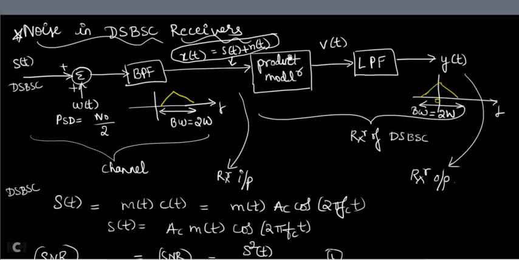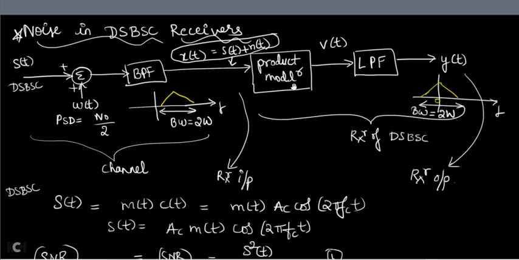Because it is a coherent detection of DSBSC wave. How do you demodulate a DSBSC wave? You take a modulated signal, then you multiply that with a coherent carrier signal, that is then given to a low pass filter, correct? No? I forgot to write that coherent carrier signal for the product modulator. Product modulator means it should multiply two things.